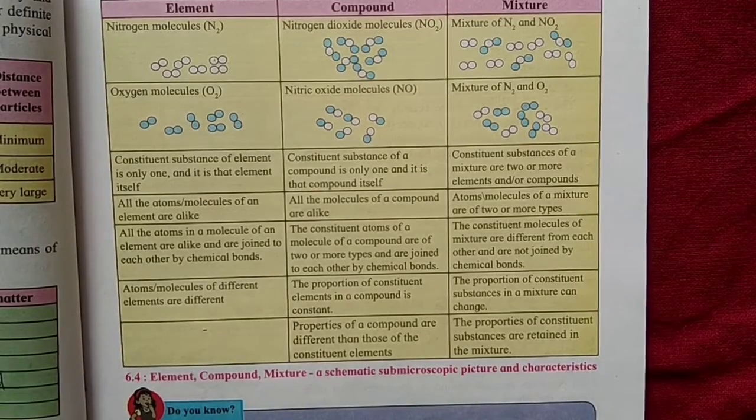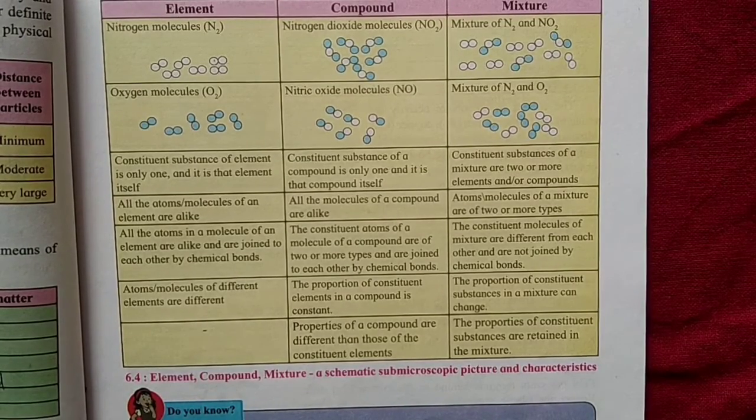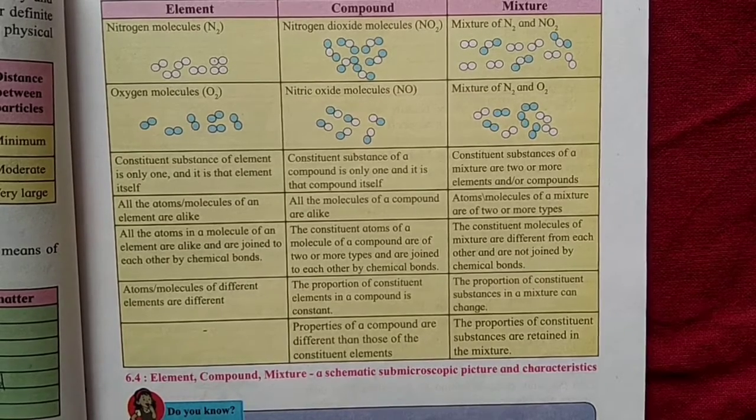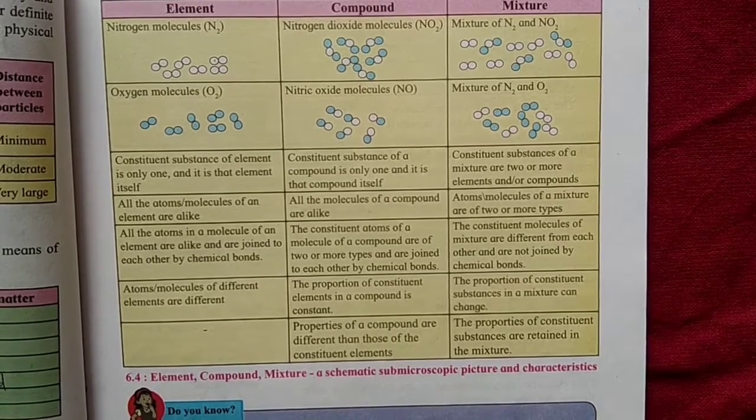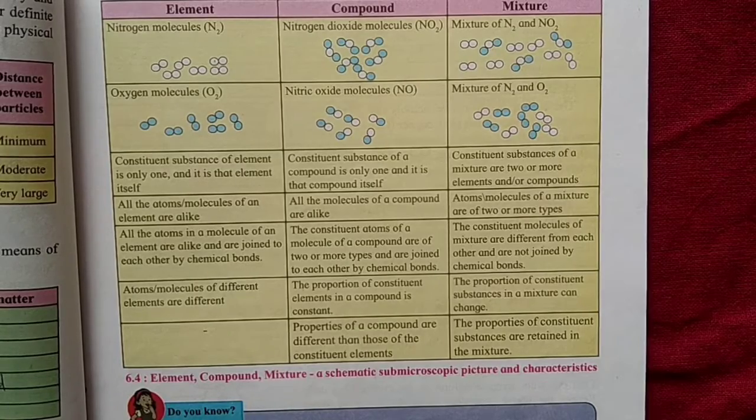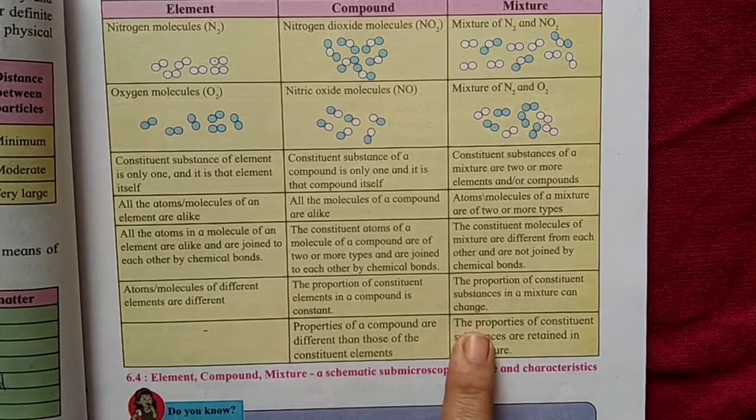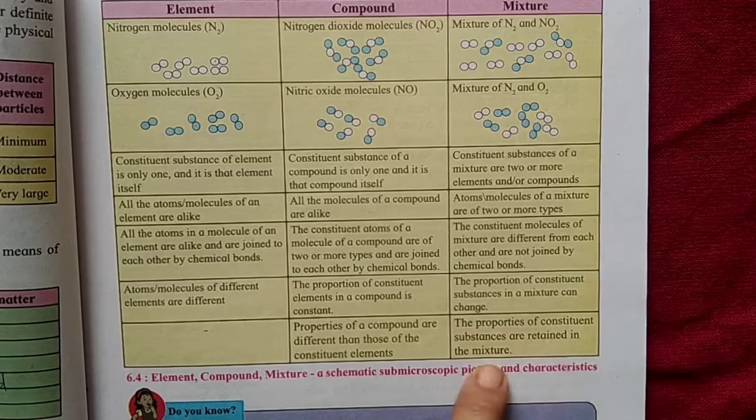So suppose we are making limbu sharbat. Some might like very little lemon, some might like more lemon, more sour, some might like less salt, some might like more salt. So the constituents in a mixture will depend upon us, on what we want to do. The properties of constituent substances are retained.